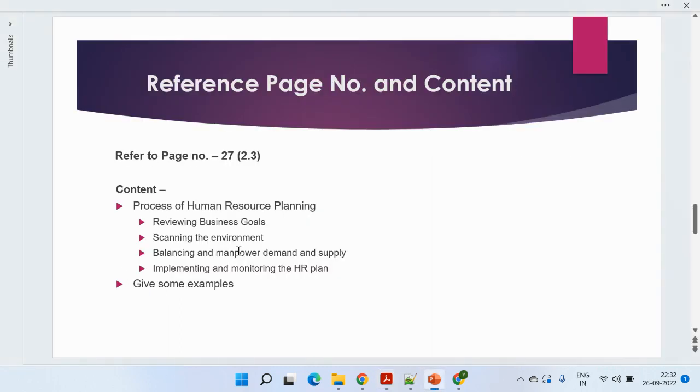And definitely you need to give certain kinds of examples. Again, you can refer to any company and just give 2 or 3 liners. It's a 500 words answer, so you need not write in detail. Just give a small 2 or 3 liner explanation. That will be totally fine.